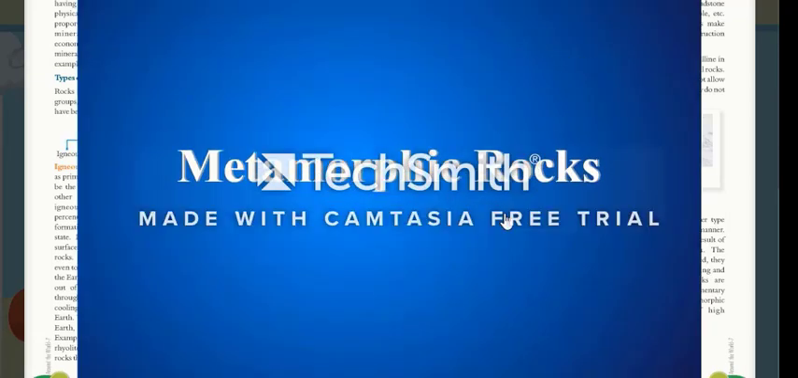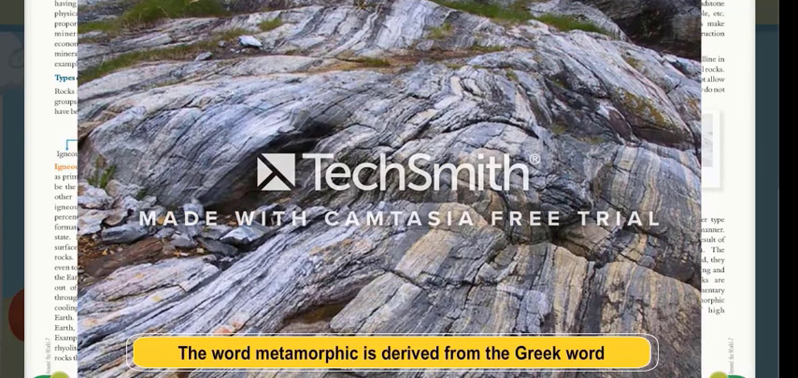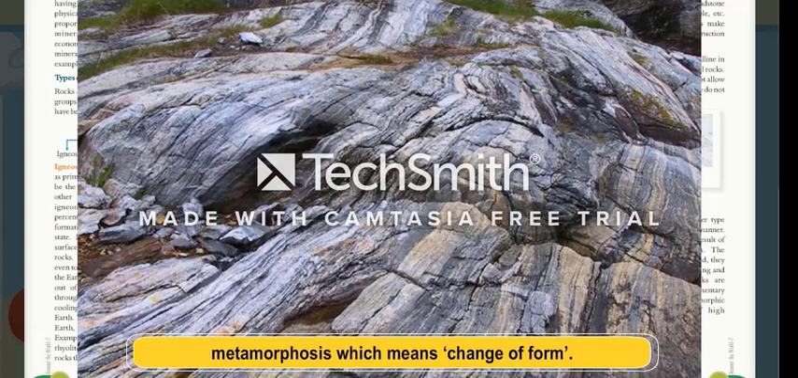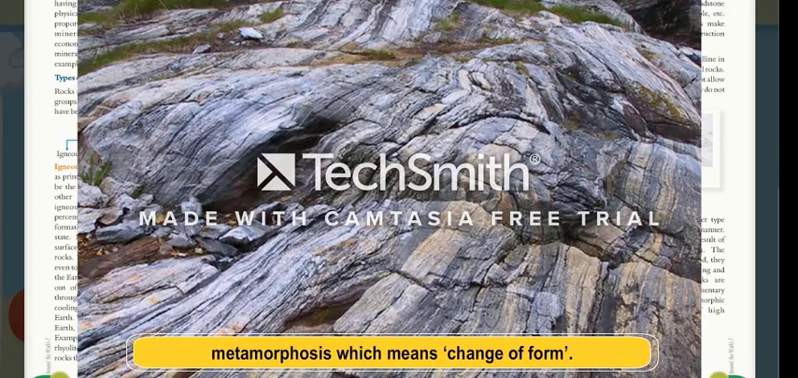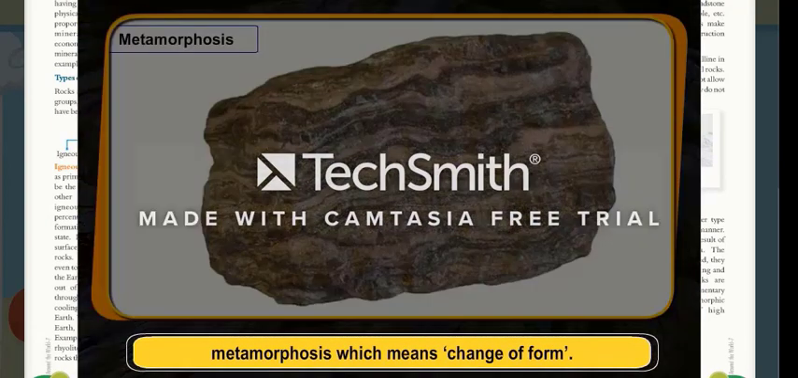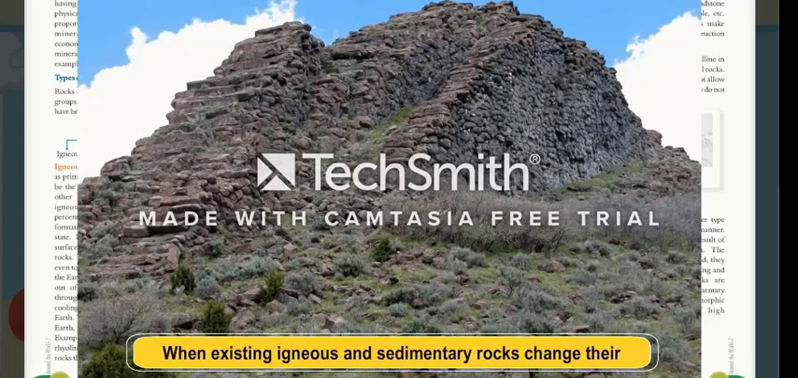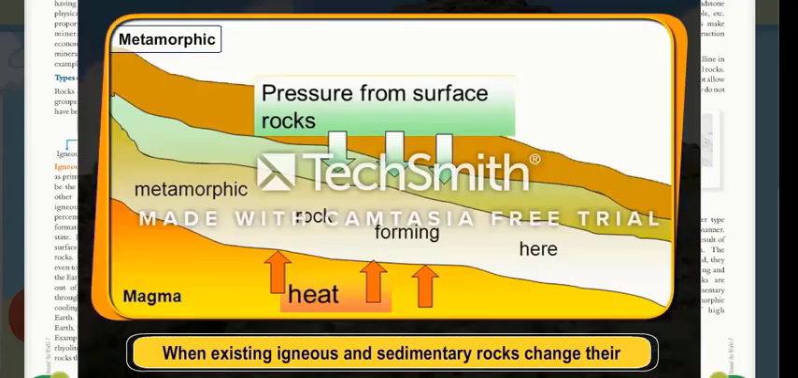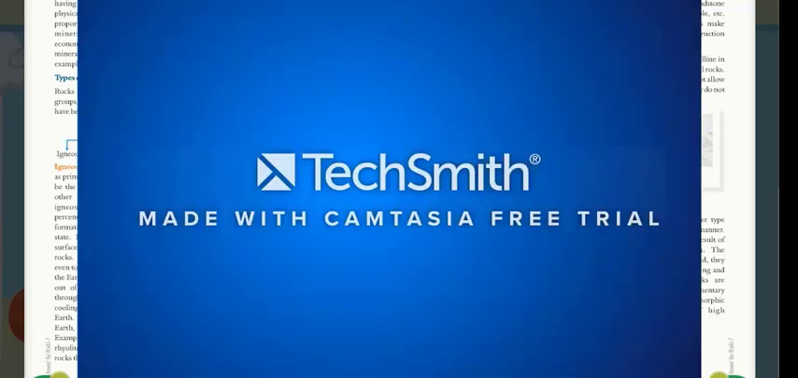Metamorphic rocks. The word metamorphic is derived from the Greek word metamorphosis, which means change of form. When existing igneous and sedimentary rocks change their chemical and physical form due to intense heat and pressure, they are known as metamorphic rocks.